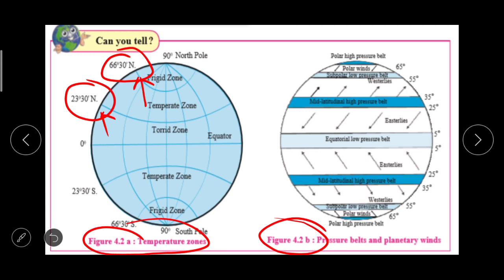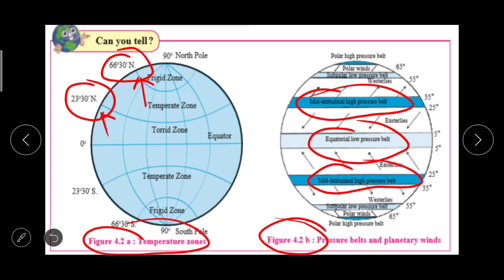Here you can see equatorial low pressure belts, mid latitudinal high pressure belts, again here mid latitudinal high pressure belts, then polar winds, here also polar winds and polar high pressure belts. So all these things happen because of the temperature and the influence of temperature on the air.